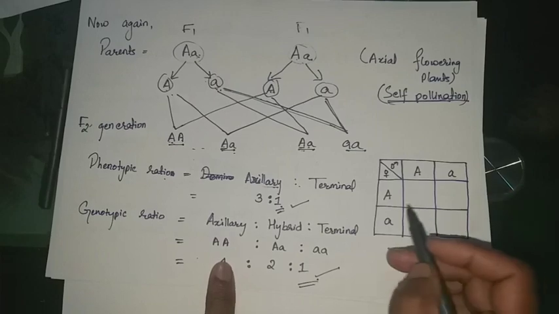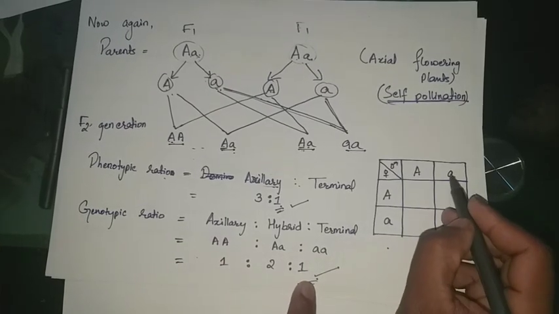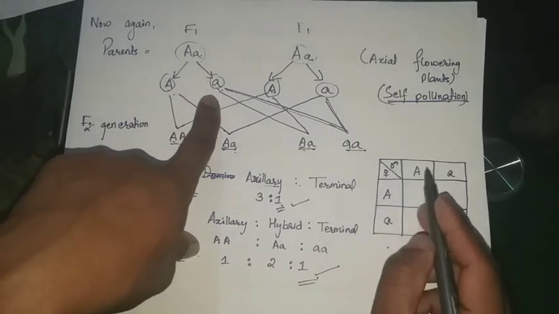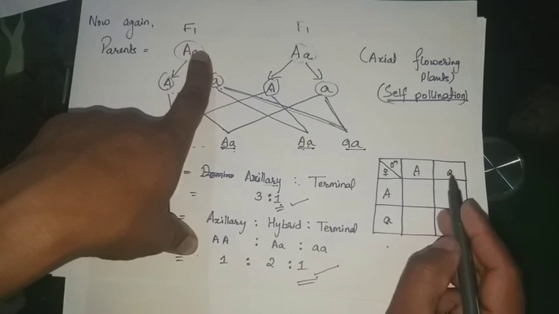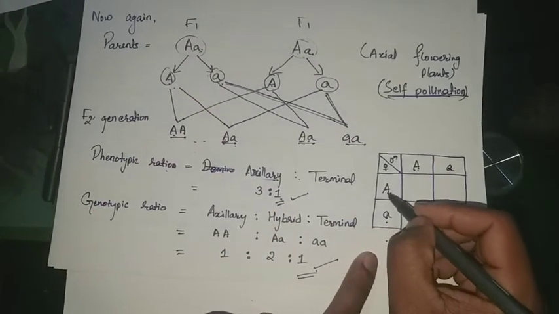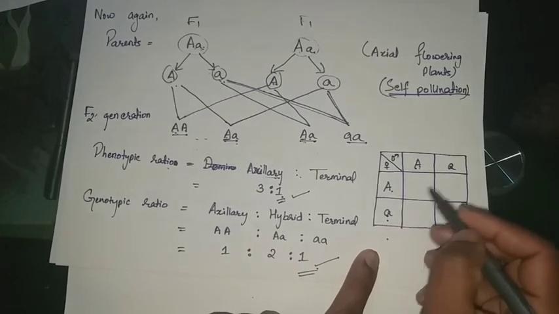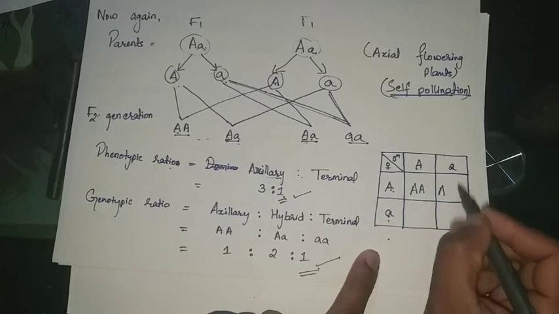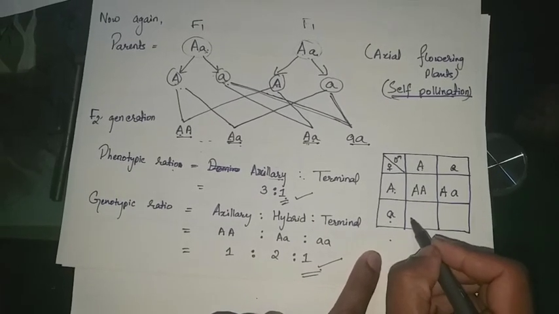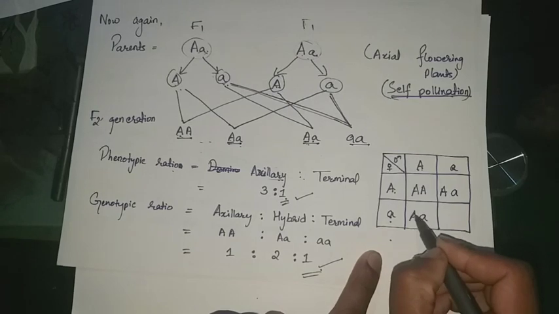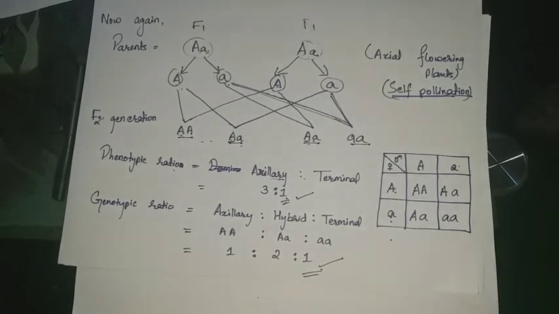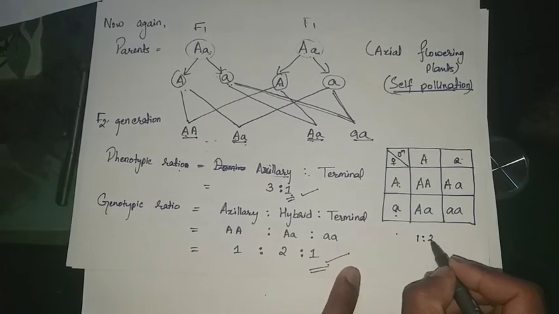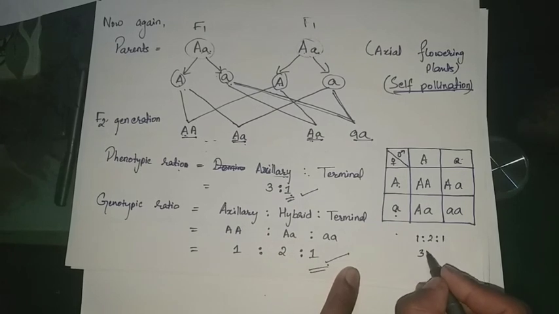Now if you don't understand, I have made a checkerboard over here. Capital A and small a from this one, and capital A and small a from this one. So both plants bear two types of gametes, capital A and small a. Now if you do the cross between those gametes, this capital A and this small a, this small a and this capital A, this will be giving you this one. So that is the ratio. Genotypic ratio will be 1:2:1, and phenotypic ratio will be 3:1.